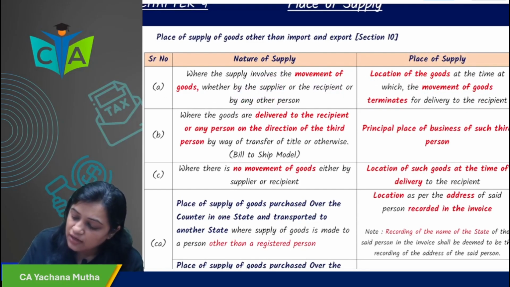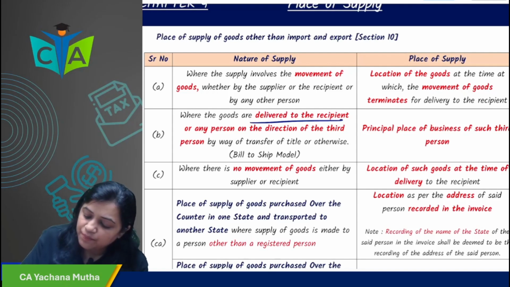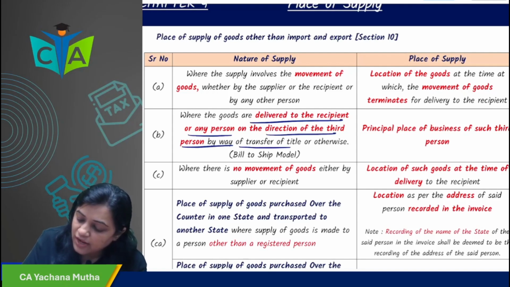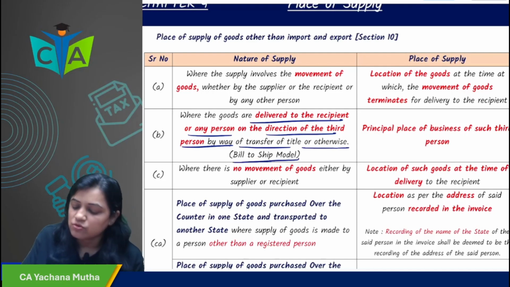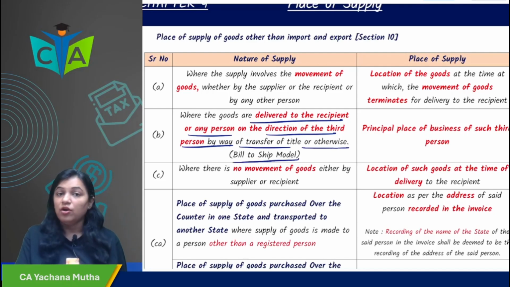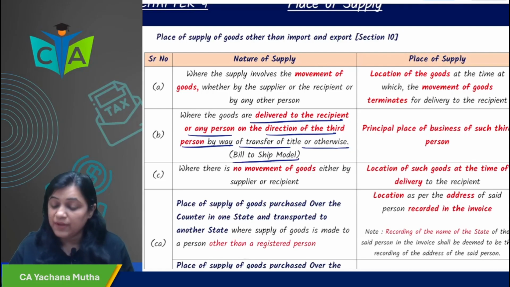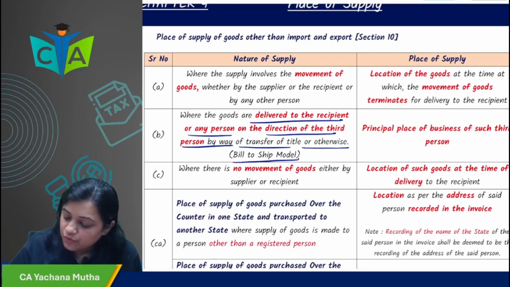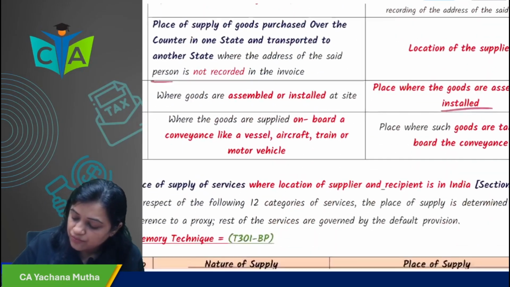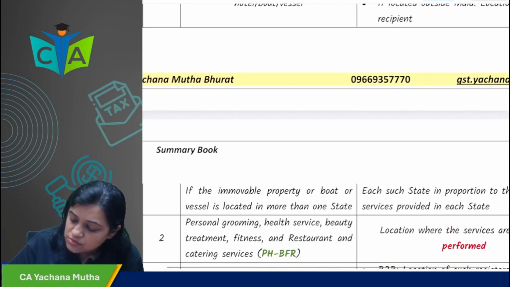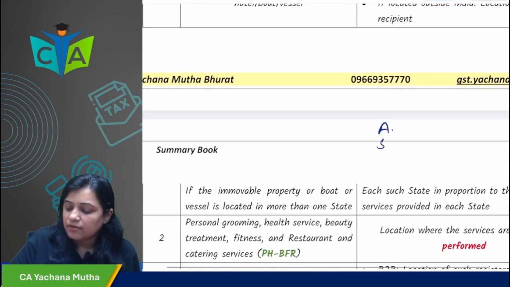When the goods are delivered to the recipient or any person on the direction of a third person, by way of transfer of title or otherwise, that is the bill to ship to model. What does it mean? Here, for example, Mr. A is the supplier.